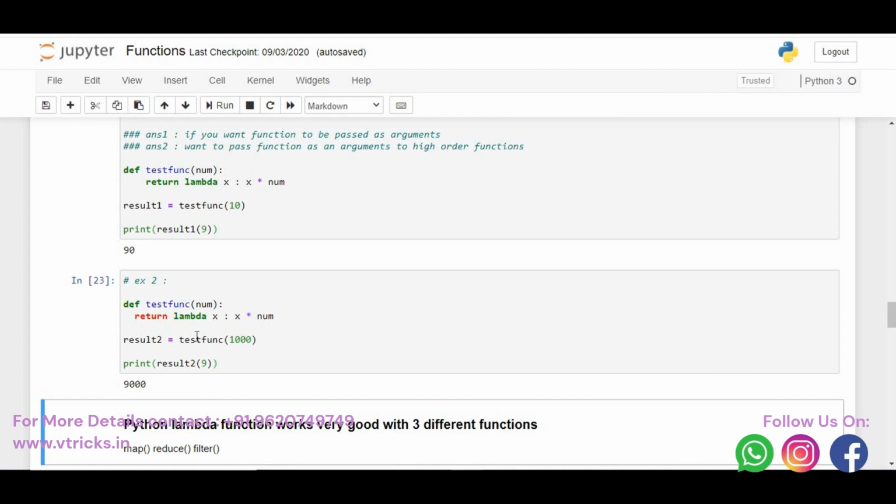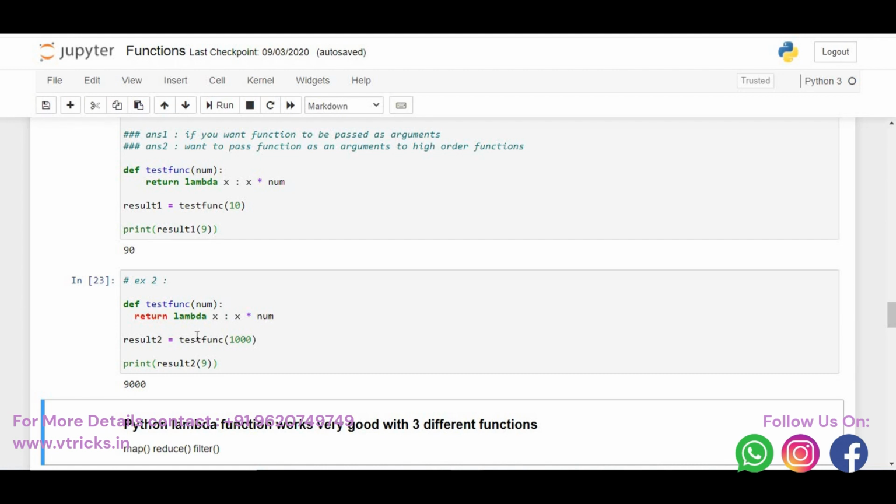As simple as that. Why do we require lambda functions? Lambda functions are required to make our code very sleek and simple. Rather than redefining the code in multiple lines, the equation can be written in a single line. That's an advantage of lambda function. One more advantage is that it can be passed as an argument. This is about the lambda functions.